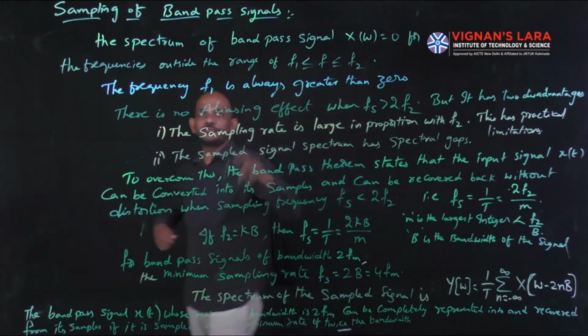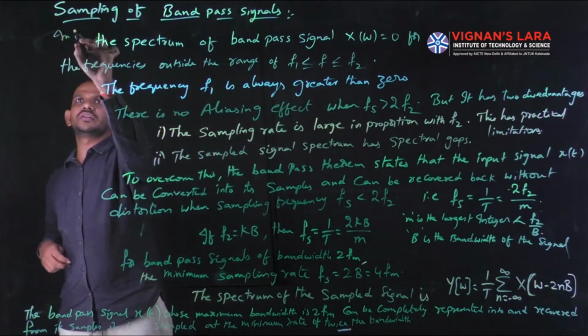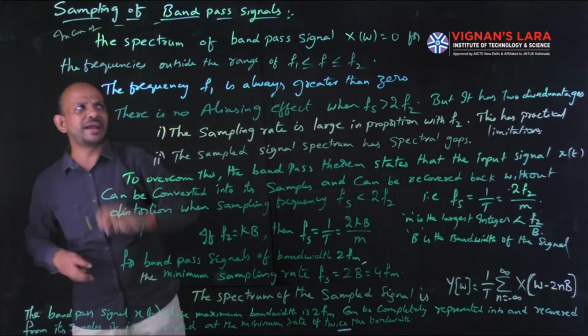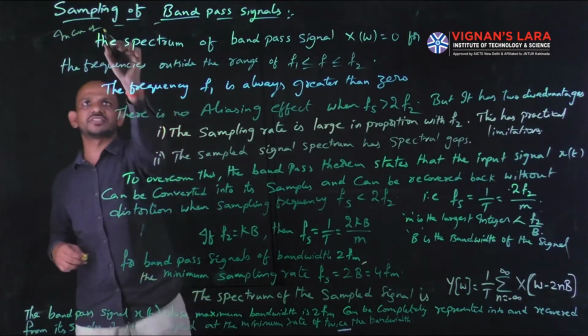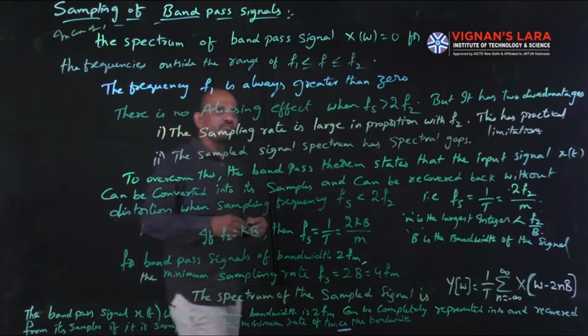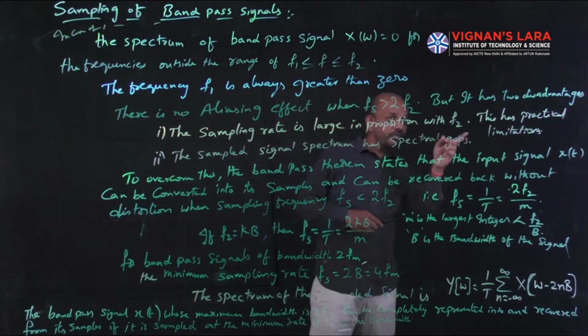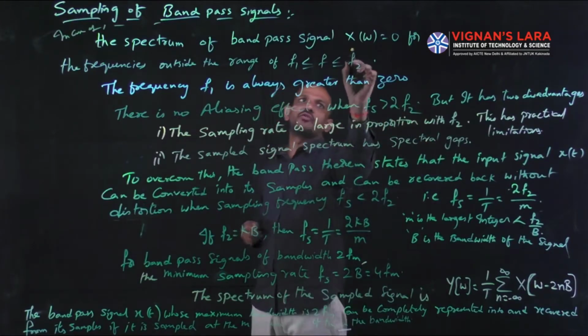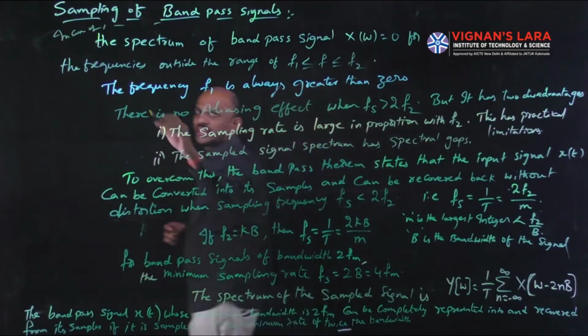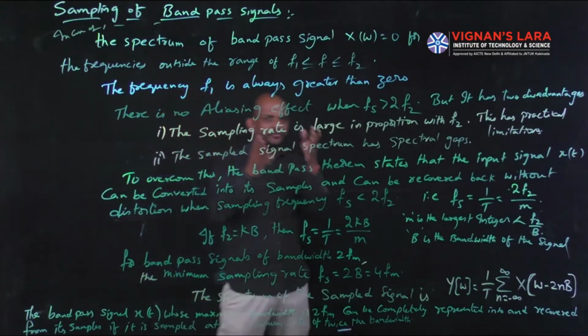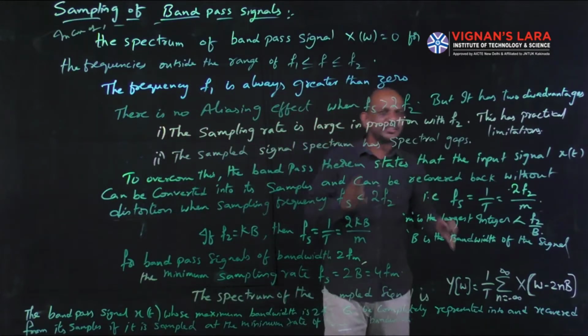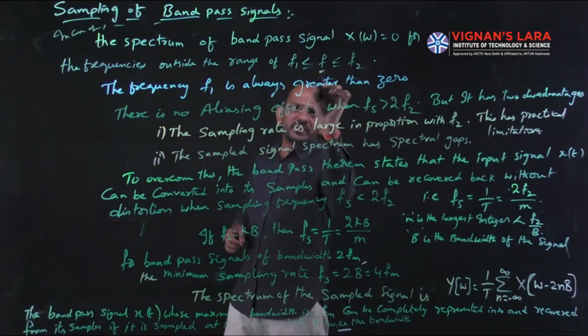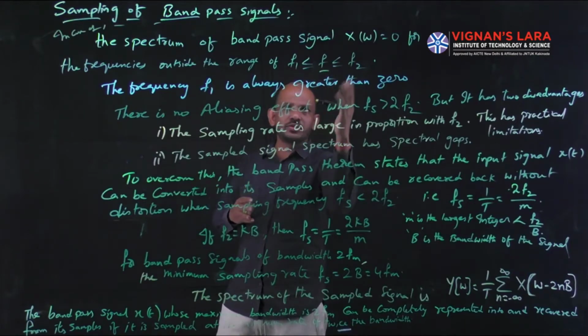In case of band pass signals, the spectrum of the band pass signal X of omega is equal to 0 for frequencies outside the range of f1 and f2. If the frequency is between f1 and f2, then we have the spectrum.